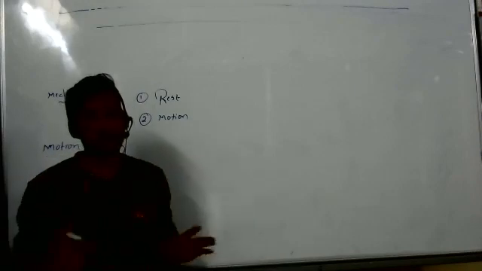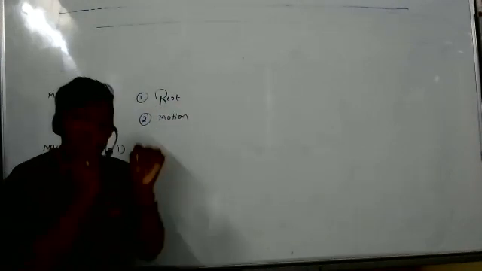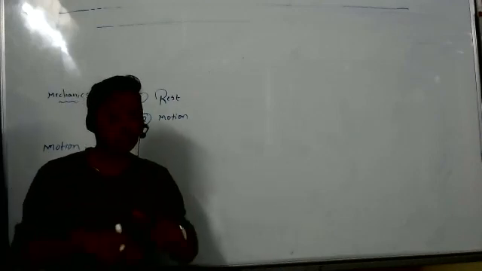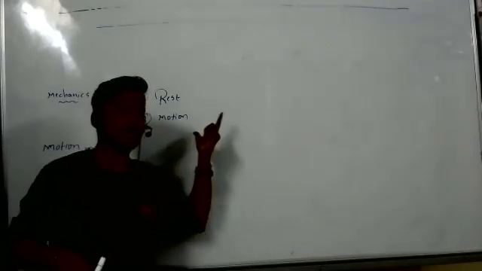Why I am considering its surroundings, I will tell you. There are two types of frames, inertial frames and non-inertial frames also. I will tell each and everything. So when you are discussing rest, a body does not change its position with respect to its surroundings. That is called rest. Motion means a body changes its position with respect to its surroundings. That is called motion.